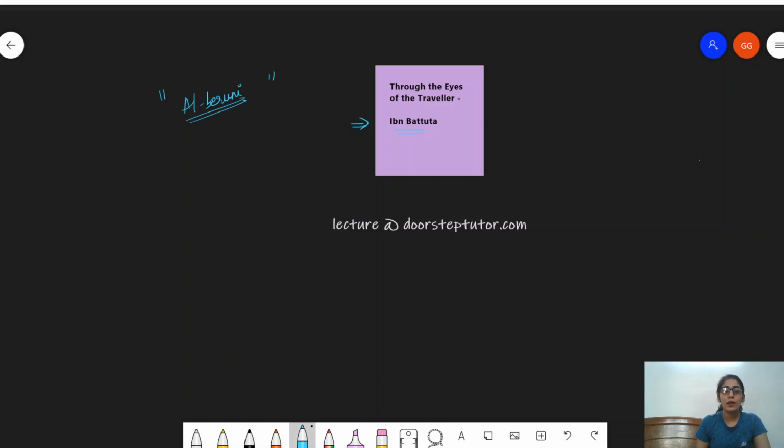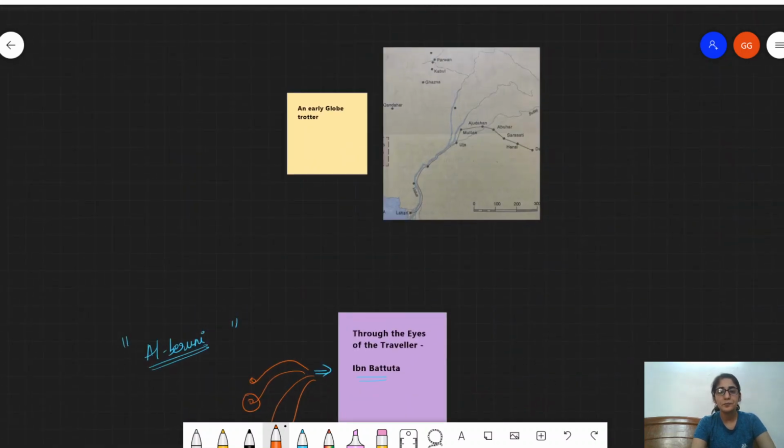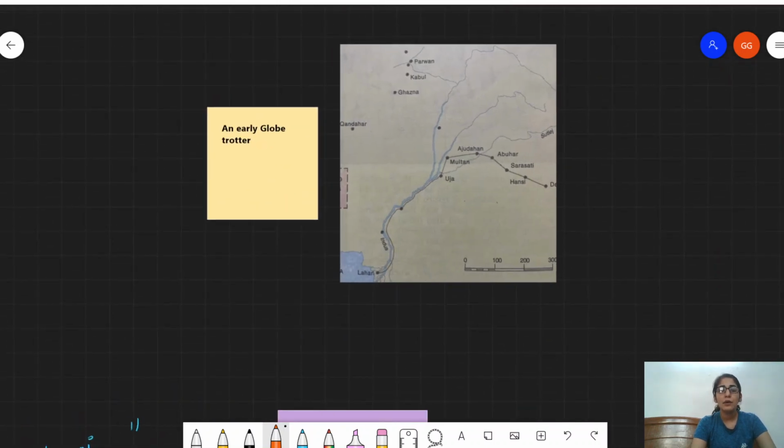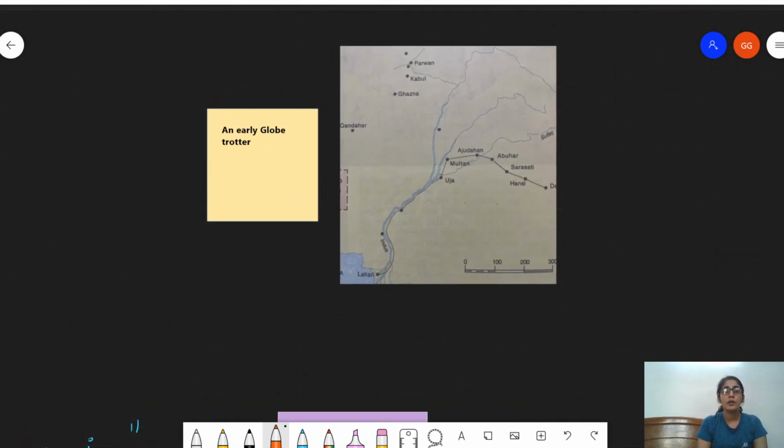So, similarly, in this lecture, we're going to talk about Ibn Battuta. What did he come to India for? What were his important works? What were his important contributions? What did he write about? We'll be looking into all aspects like we discussed for Al-Beruni, similarly for Ibn Battuta. So let's get started. The first thing that you have on your screens is telling us about an early globe trotter. An early globe trotter basically explains how adventurous he was when it came to traveling.